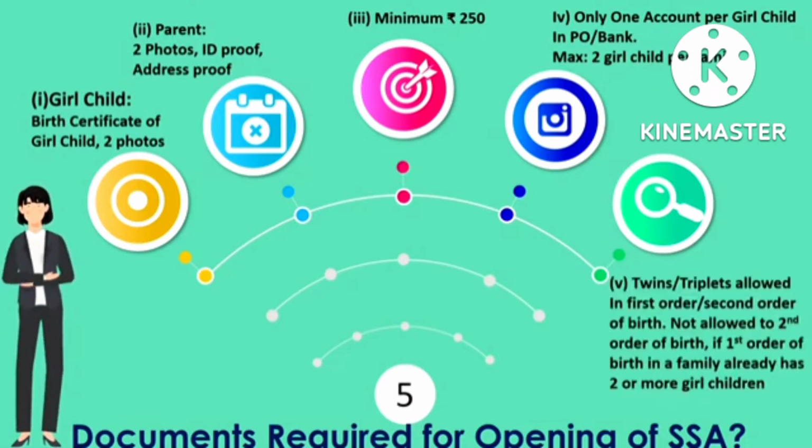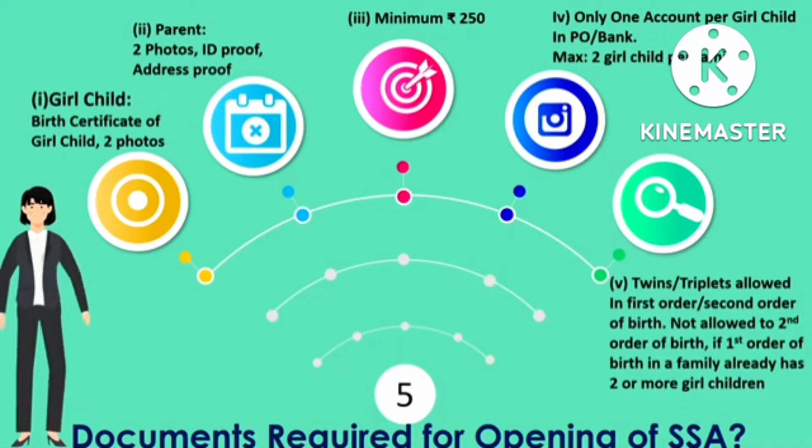However, whenever there are twins or triplets, they are allowed. And one more condition is that in the first order or second order of birth, if there are twins or triplets, they are allowed. But in one case, it is not allowed. That is, it is not allowed for the second order of birth if the first order of birth of the family has already 2 or more girl children.